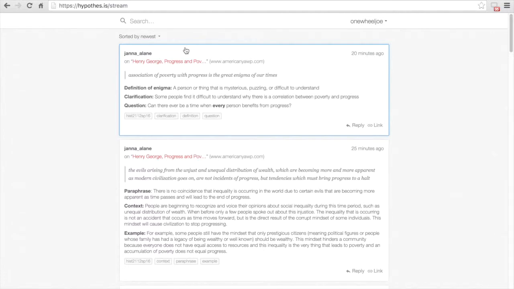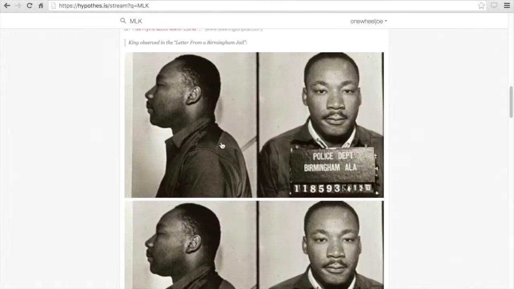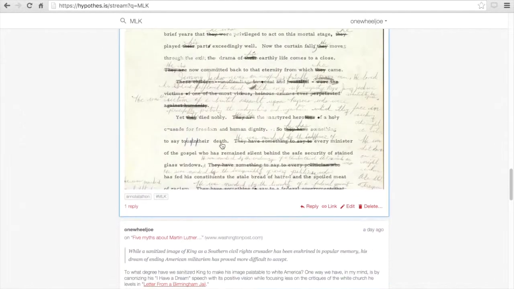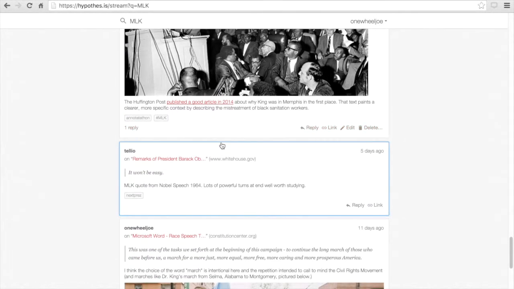So it's really an aggregation of all kinds of annotations that are happening across all kinds of texts online right now. So I can search by tag, and one tag I might use is just MLK because today is Martin Luther King Day, and I can see all kinds of annotations where MLK either occurs in the description or is used as a tag.